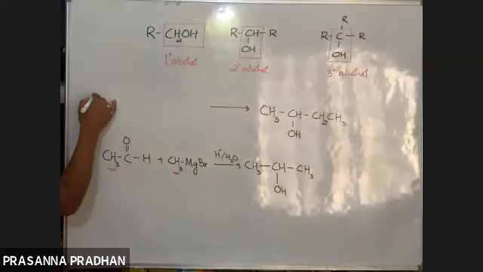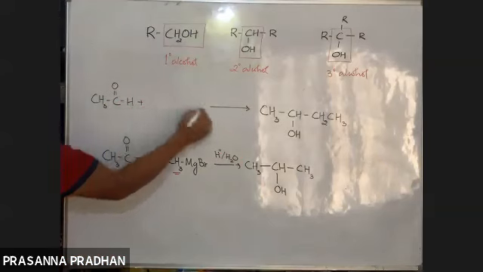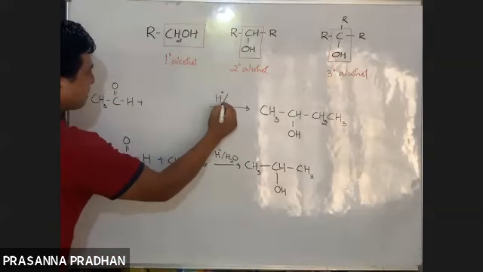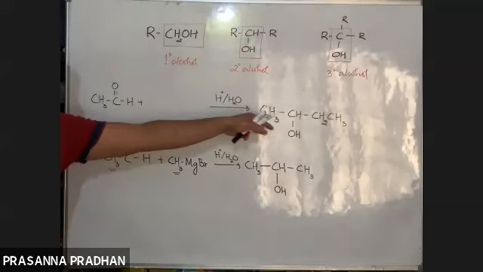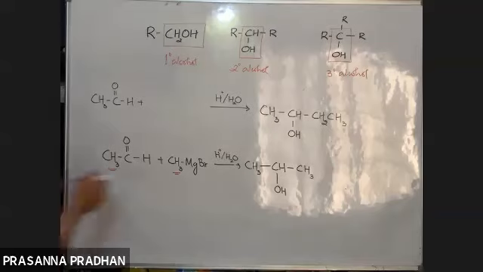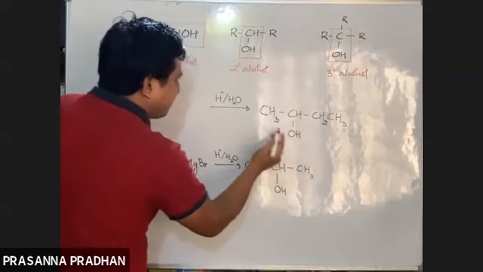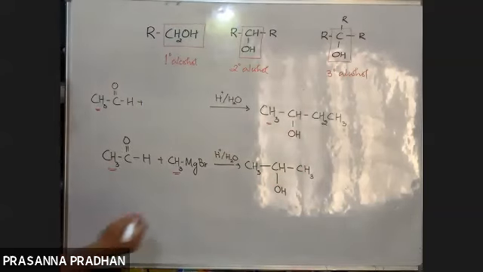So starting from acetaldehyde, by using a suitable Grignard reagent, how will you prepare this compound? How are you going to prepare it by treating acetaldehyde with a suitable Grignard? Which Grignard reagent will you choose, and how are you going to choose the bromide? So I have a 2-degree alcohol. One of the alkyl groups, this methyl group, has come from your aldehyde. So what is the other alkyl group?